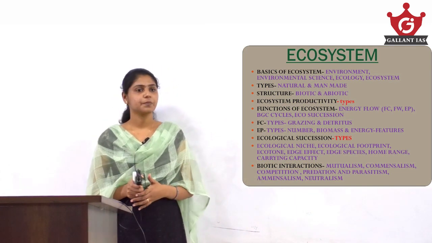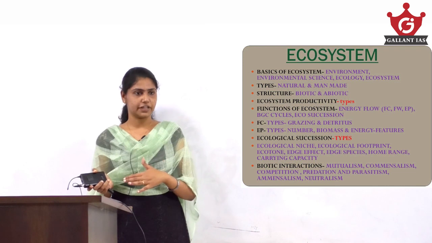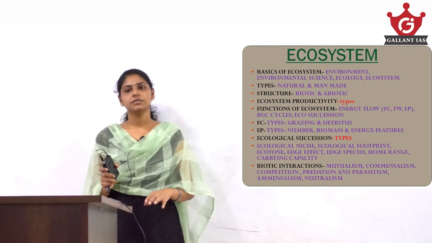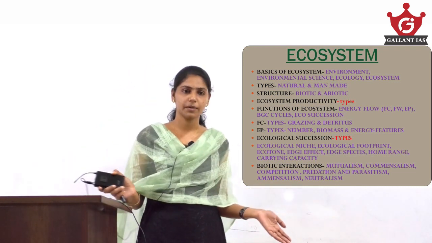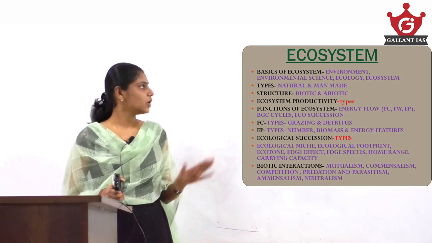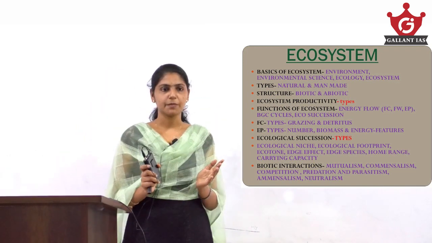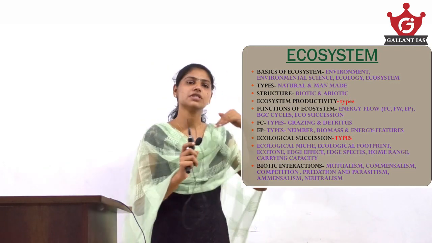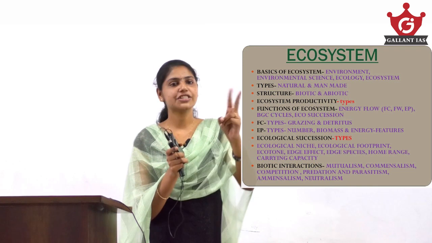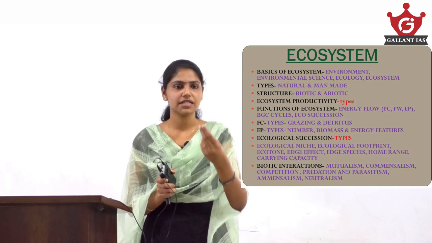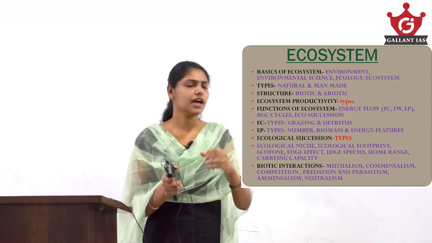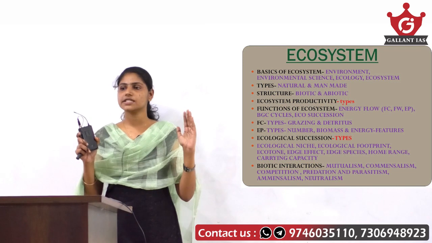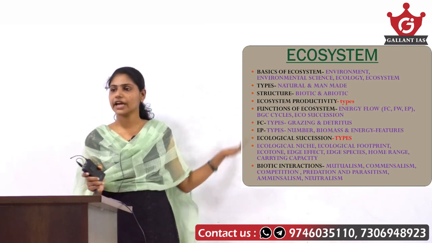Coming to amensalism, where the other remains unaffected. Amensalism and commensalism are like opposites. Neutralism, where both remain neither harmed nor benefited. So these are the biotic interactions. So this is ecosystem in a nutshell. Symbiosis is just showing the relationship between two organisms. When we say lichen is a symbiotic relationship between algae and fungi, it is representing mutualism. So ecosystem, when we say it in a nutshell, comes under all these heads.